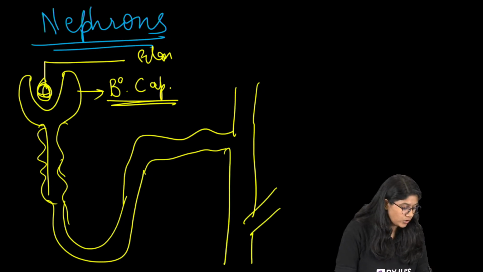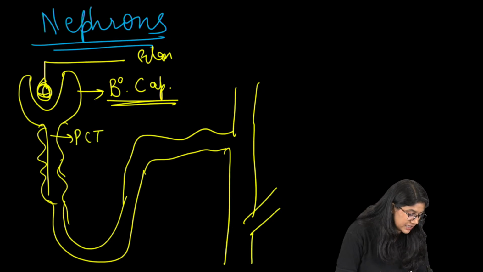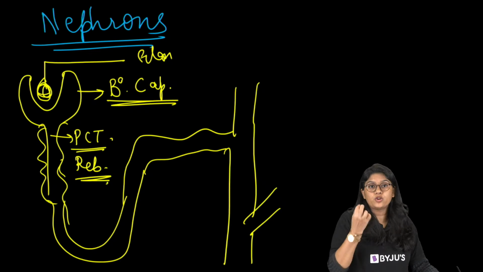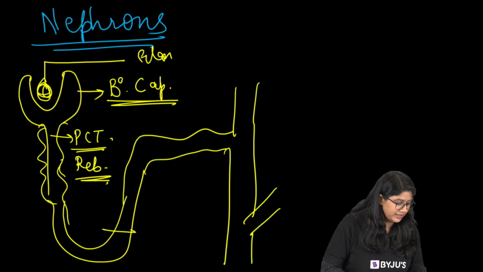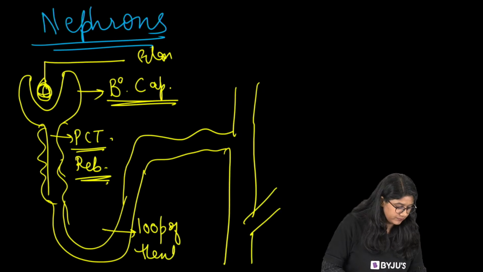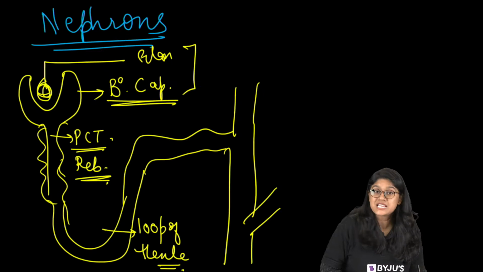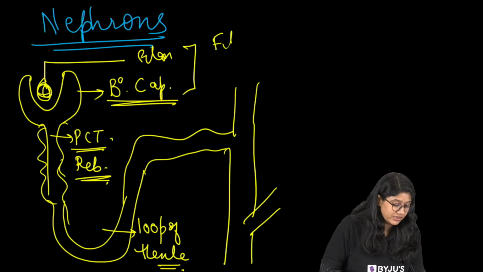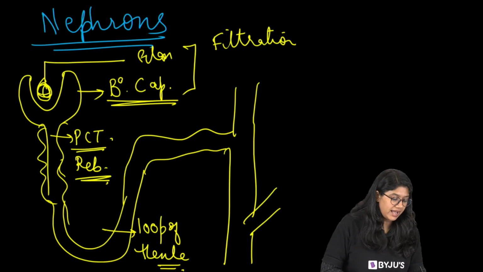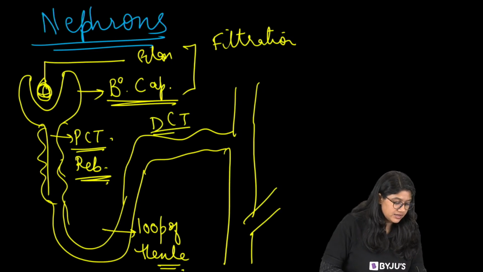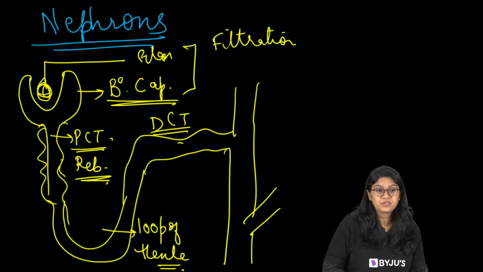What we have in PCT is the reabsorption. All the good material will be reabsorbed. Loop of Henle helps in maintaining the concentration gradient. In the Bowman's capsule and glomerulus, we see the filtration part. At the end, we have DCT, the distal convoluted tubule.